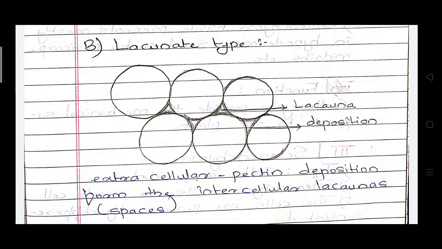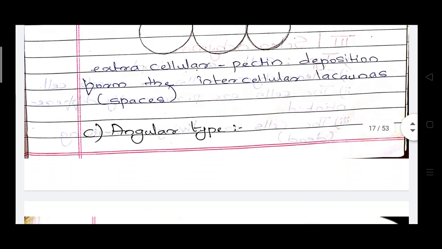You have to see this figure: the triangle-shaped spaces between two cells are the lacunae. So in the lacunate type, the extracellular pectin deposition forms intercellular spaces.